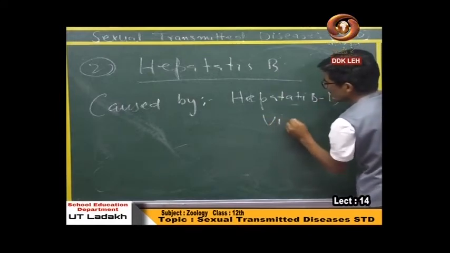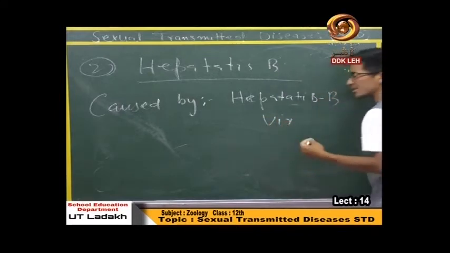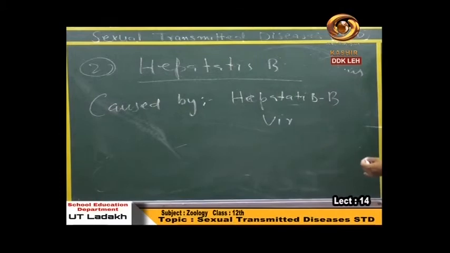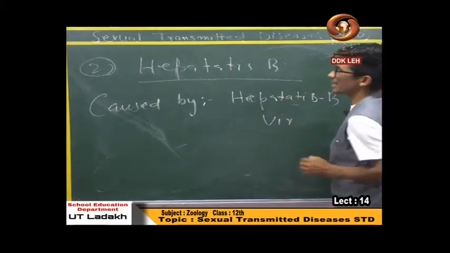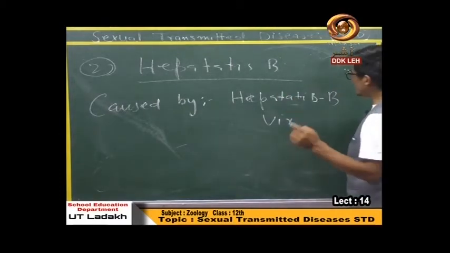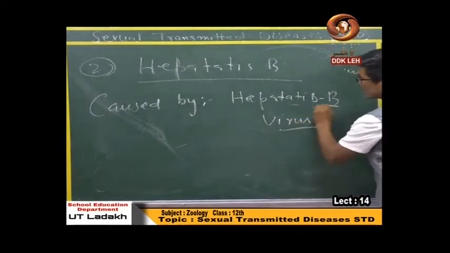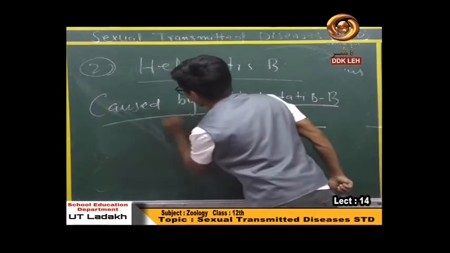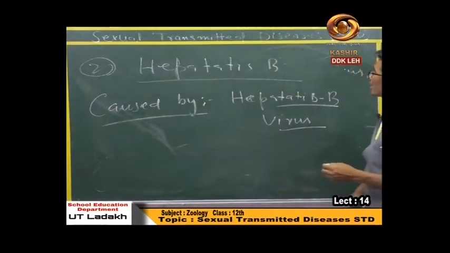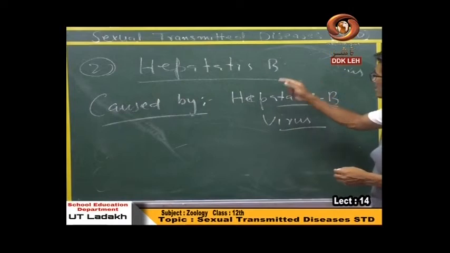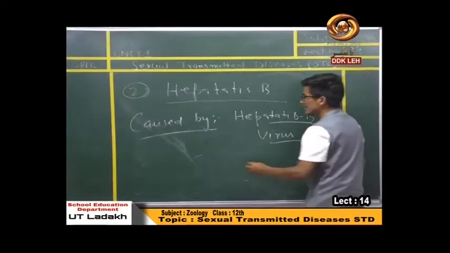There are different types of hepatitis: hepatitis A, hepatitis B, hepatitis C, hepatitis D, and hepatitis B disease is caused by the hepatitis B virus. This is the cause of the disease.